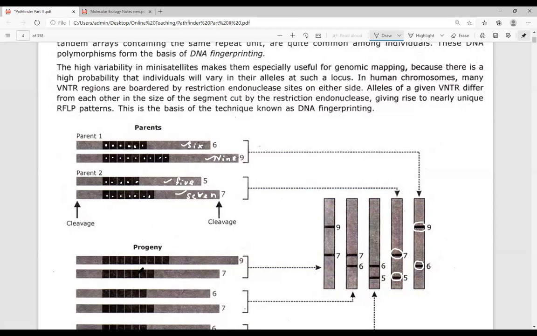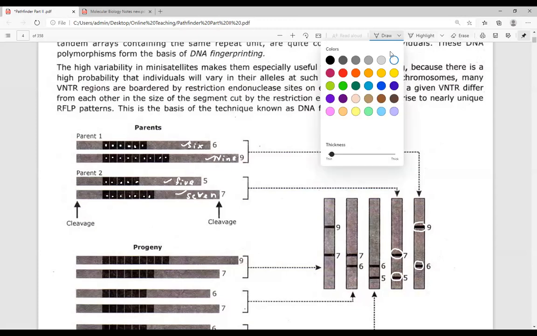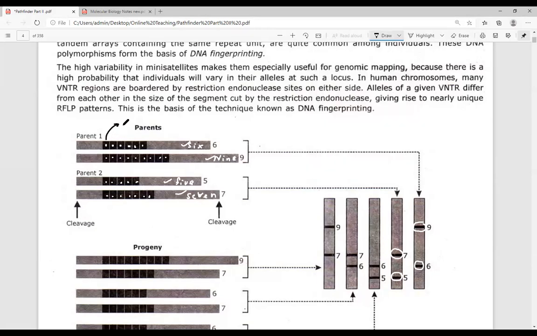And then there are progenies which are present. Now progenies, what are these bands? What are these black color bands? These are actually referred to as the mini satellites and their repeats. Each is referred to as a mini satellite and its repeats in variable number.